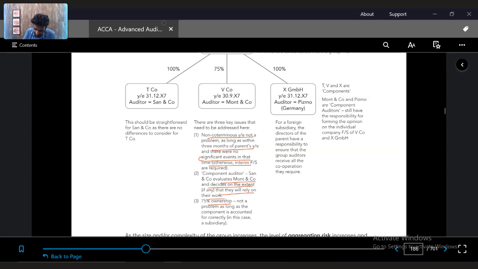Third, it's 75% ownership. But that's not a problem as long as the component is accounted for correctly as a subsidiary. So even though it's 75%, it is a subsidiary because there is control.